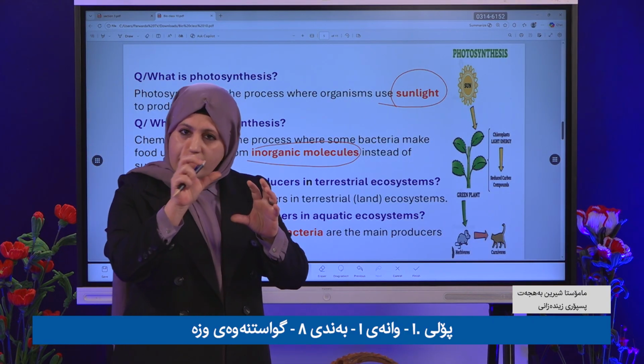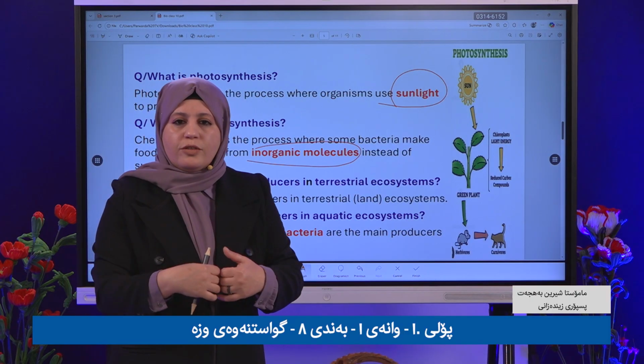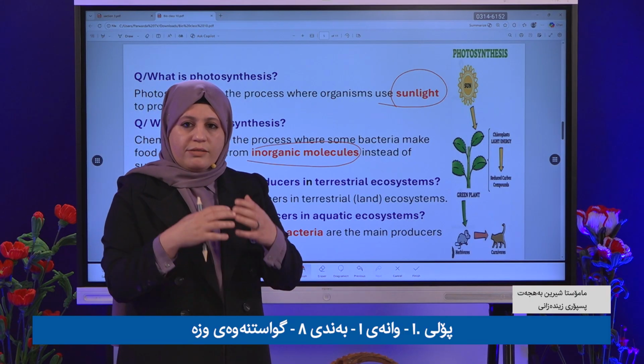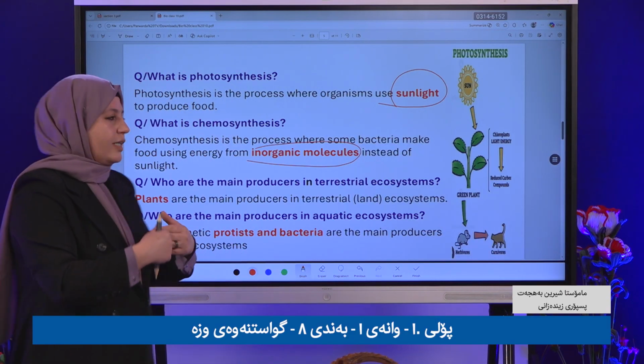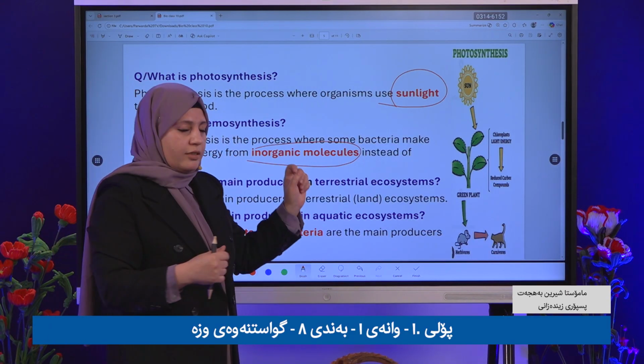Chemosynthesis, they don't use the sun. So how do they make food? These organisms can make their own food. So how do they make food? By what? By an organic molecule.